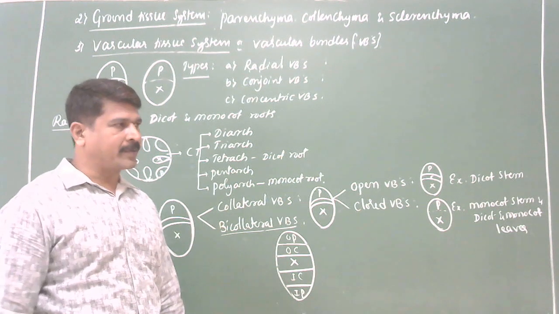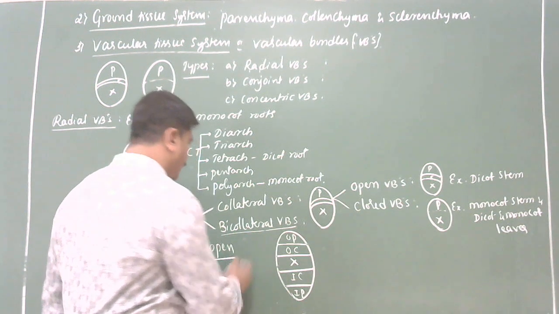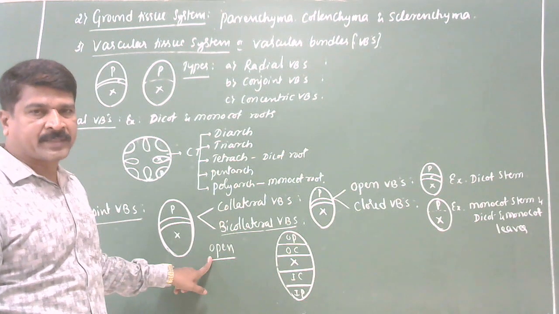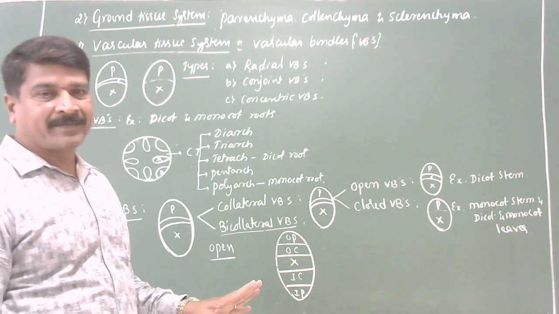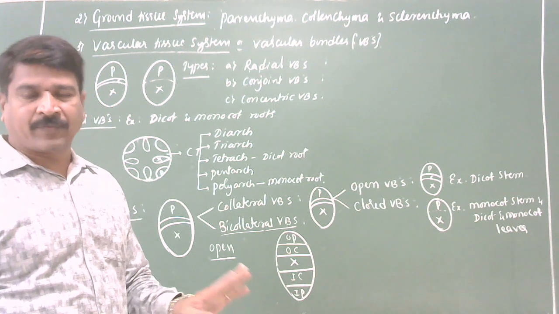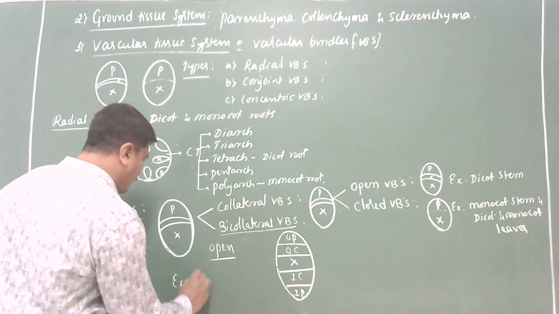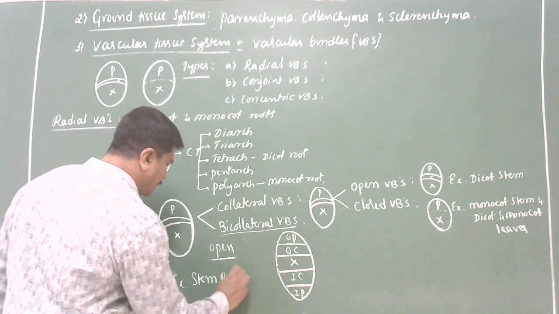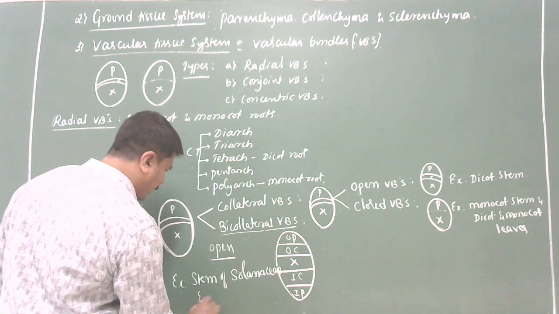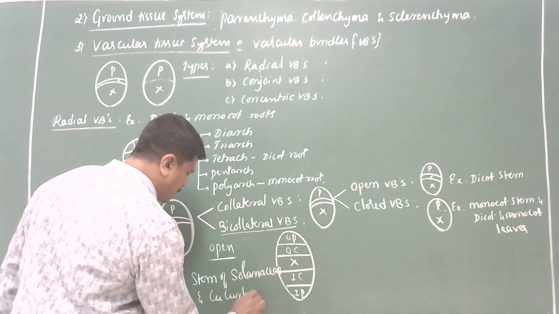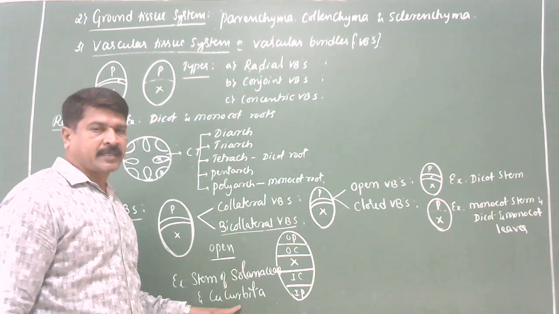One point is shown. Bicollateral vascular bundle is always open. That means cambium is always present. So these vascular bundles, I mean bicollateral vascular bundle, are commonly seen in stem of Solanaceae and Cucurbita. They are the best example for the bicollateral vascular bundles.